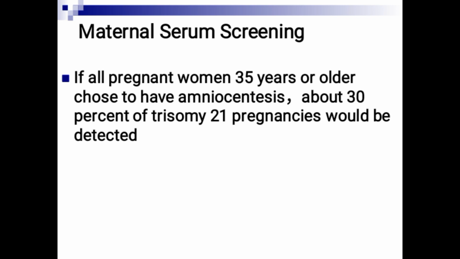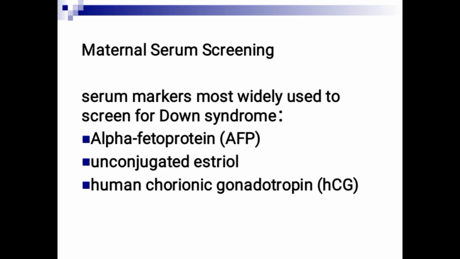Maternal serum screening. A woman who is 35 years or older is supposed to undergo a test called amniocentesis or chorionic villus sampling. About 30% of trisomies can be detected via amniocentesis or chorionic villus sampling.